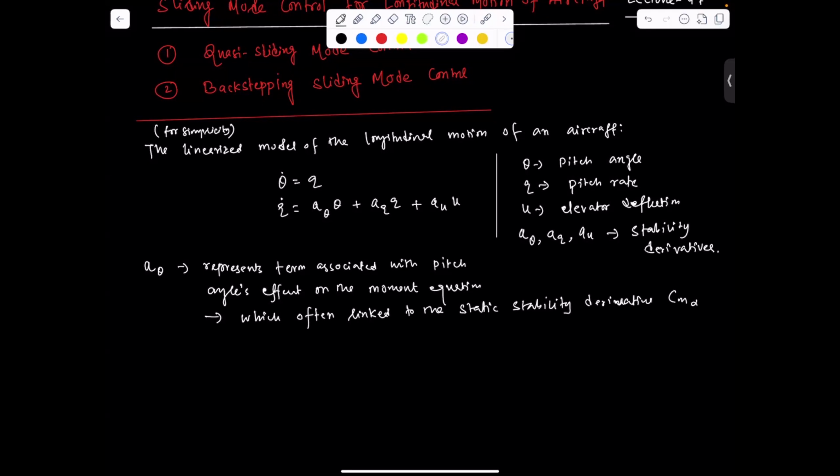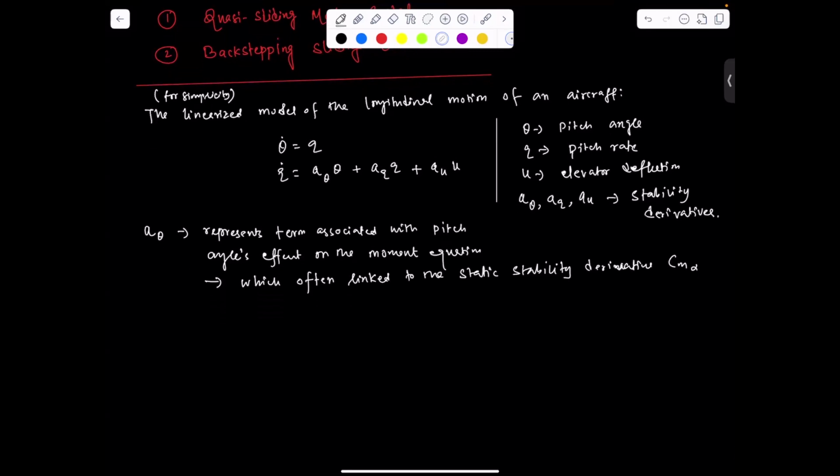Here Cm alpha represents how the angle of attack affects the pitching moment.